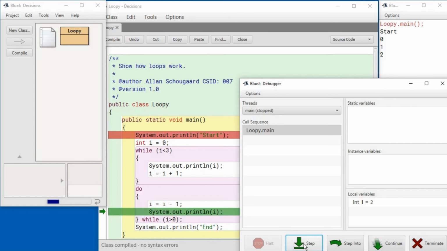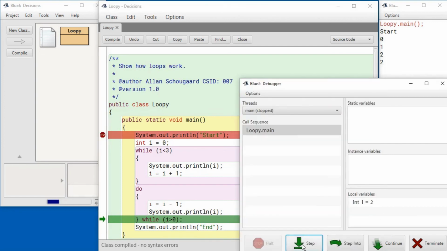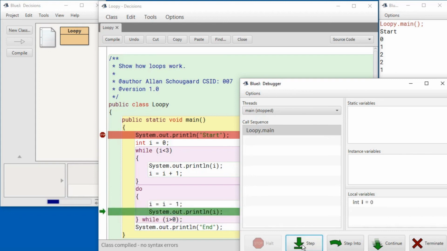Subtract 1 and then print out I. And now we're going to repeat that for as long as I is bigger than 0. Let's see what happens. Now I is 0, and we exit the loop.